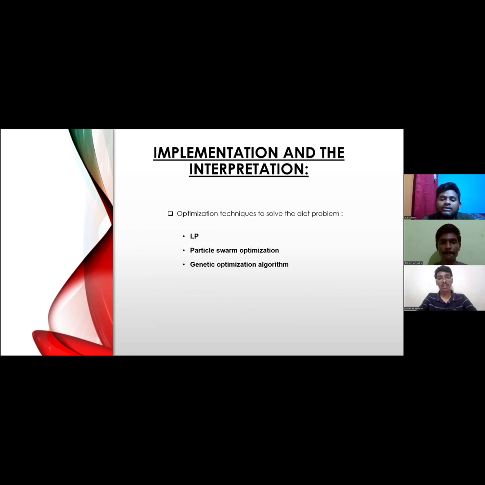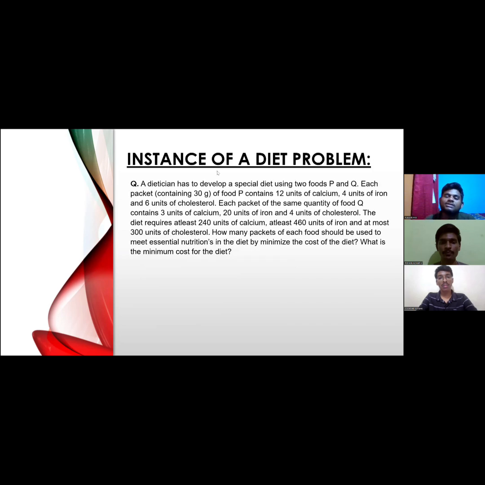As we are familiar with the linear programming technique, we have taken an instance of the diet problem and we have solved that by using the linear programming technique. So let me show the instance of the diet problem. So this is the instance of the diet problem.